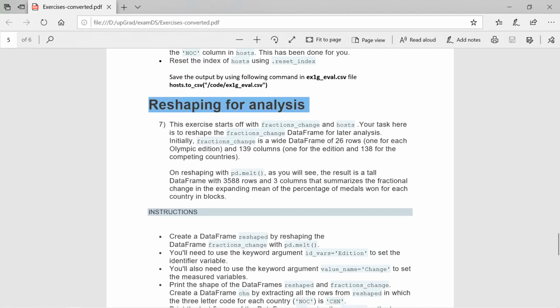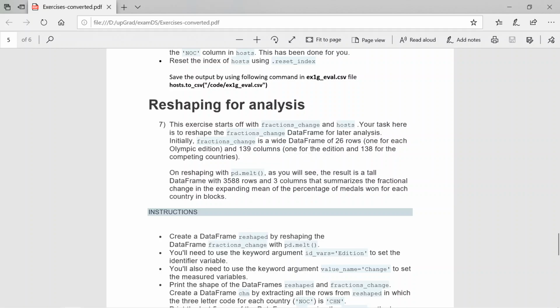Okay, reshaping for analysis. I think we need to reshape a data frame. This exercise starts with the fractions change data frame and also the hosts data frame. Your task here is to reshape the fractions change data frame for later analysis. Initially, fractions change is a wide data frame of 26 rows, one for each Olympic edition, from 1896 to 2008, and 139 columns, one for Edition and 138 for the competing countries.